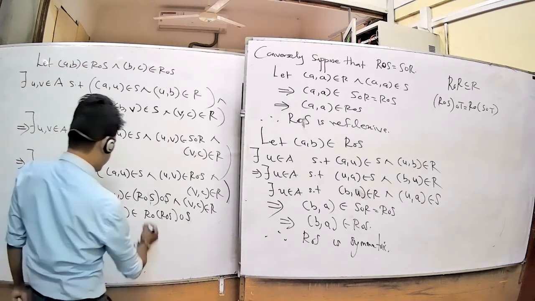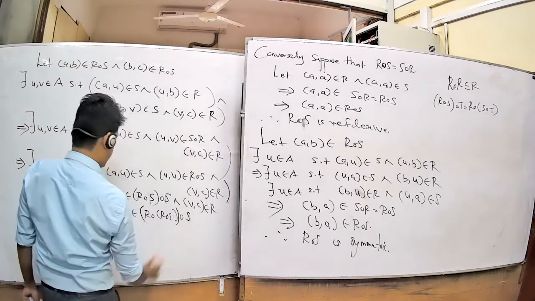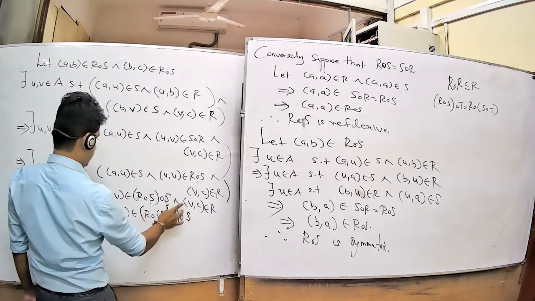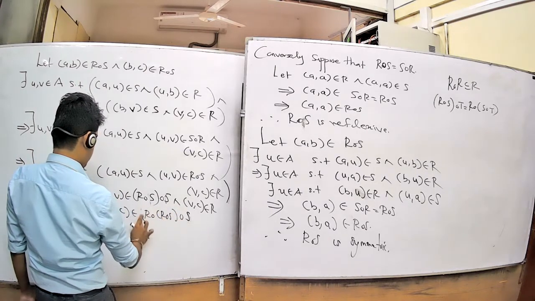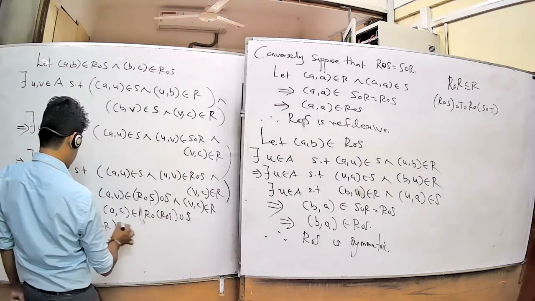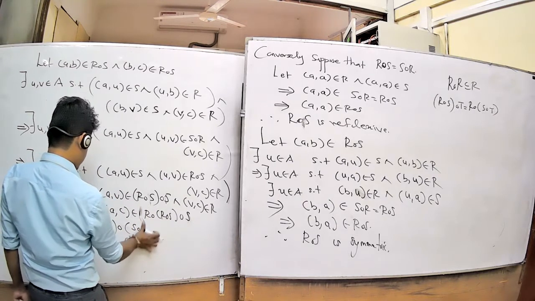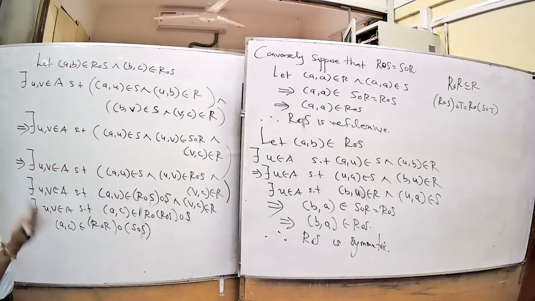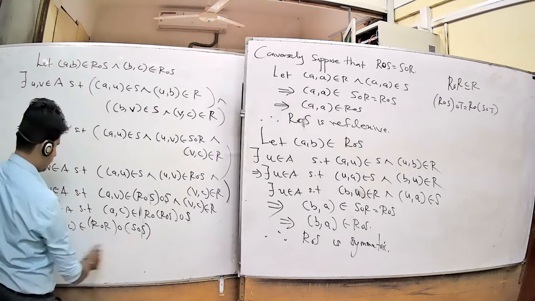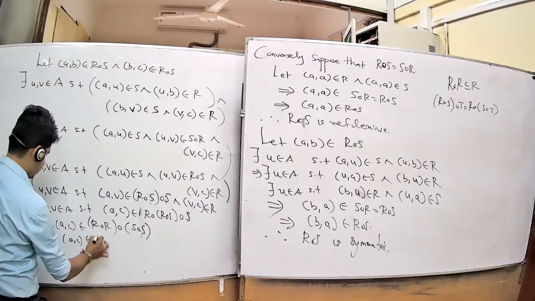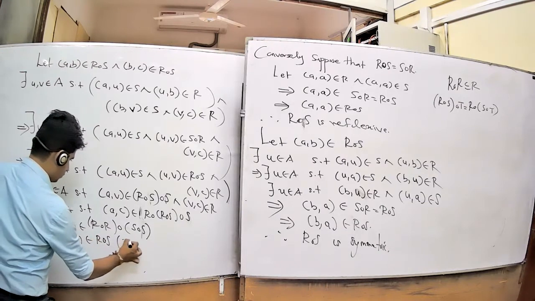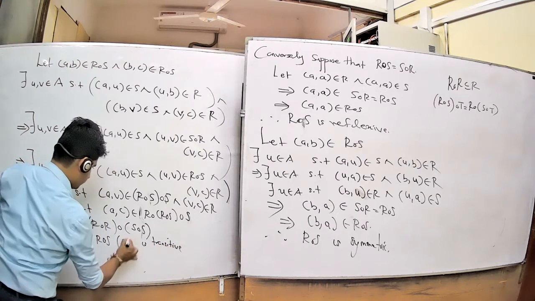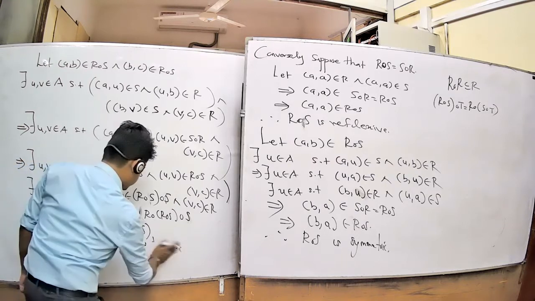You assume that it is one thing, right? It is one thing. It is another one. Therefore, you will write: R composition, I will write like this: R composition S composition S. But we already know that R is transitive means this one is a subset of R, this one is a subset of S. Therefore, (a, c) belongs to R composition S, because R and S are transitive.